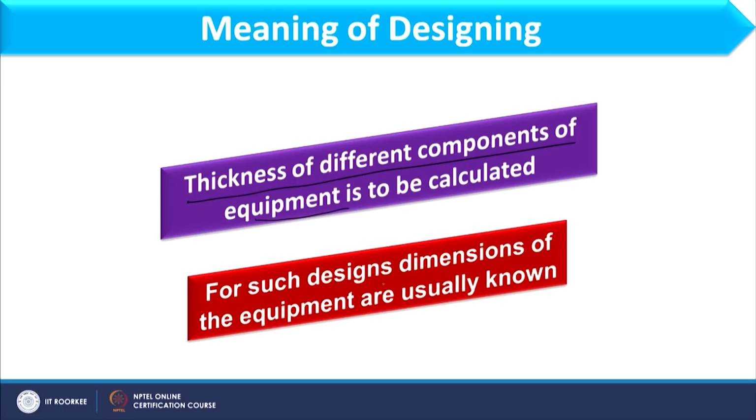For each component we will discuss only the thickness of that particular part. For such design, the dimensions of the equipment are usually known. Once I know the dimensions like height and diameter, I will only calculate the thickness of that particular section.